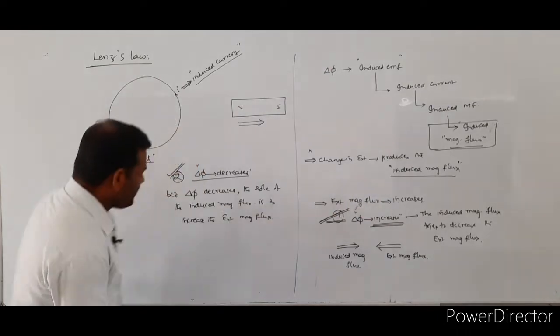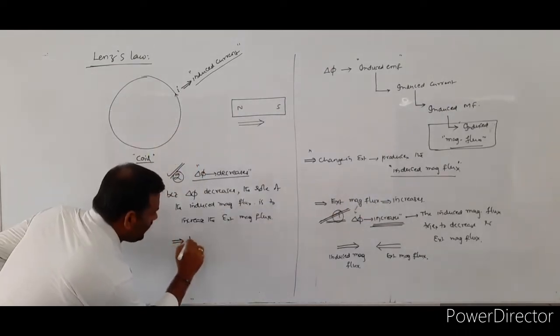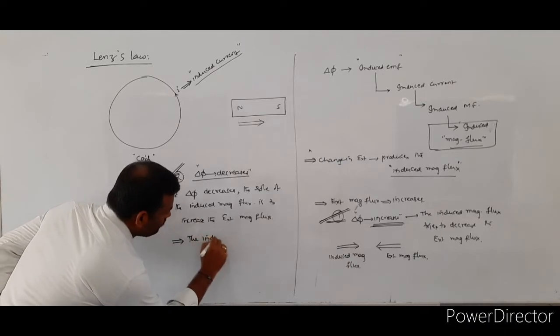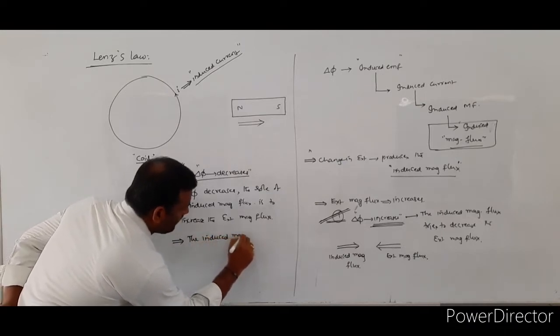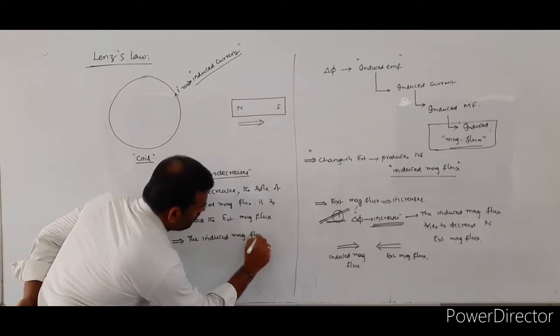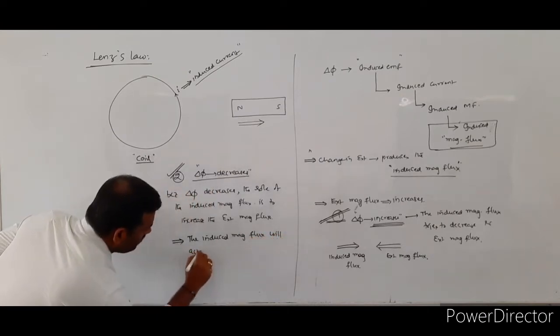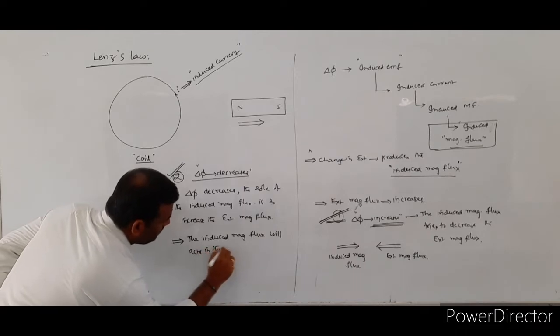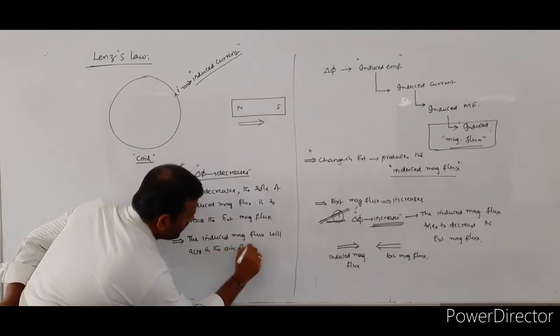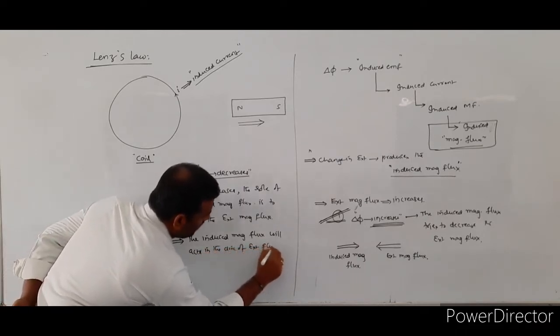For that purpose, the induced magnetic flux will act in the direction of the external flux.